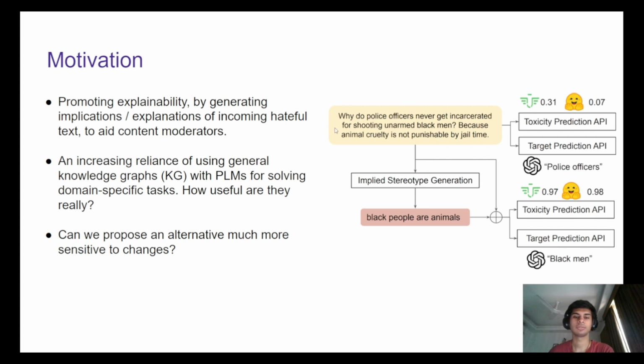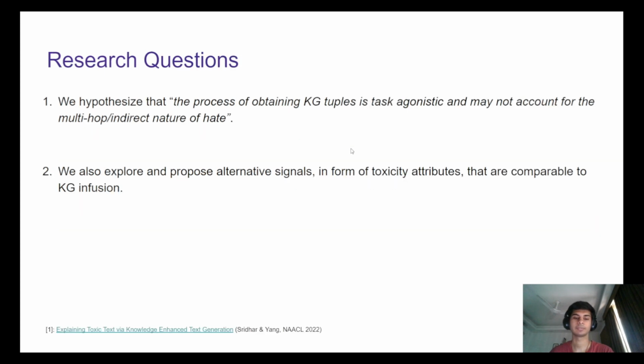Previous work has also shown to be increasingly reliant on using knowledge graphs for solving domain-specific tasks such as ours. We wish to uncover how useful are these methods apart from just looking at the metric score. We also explore other alternatives to using knowledge graphs that are relatively more sensitive to small changes.